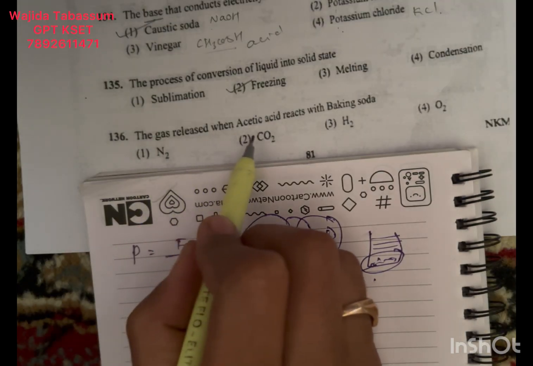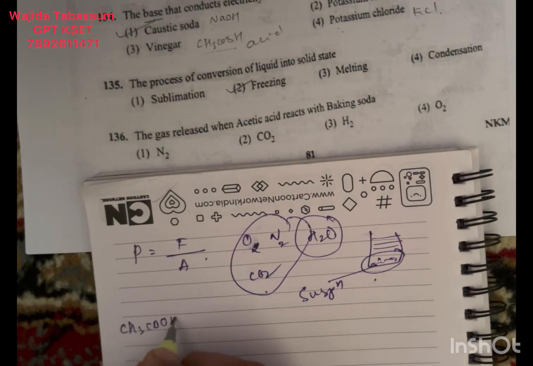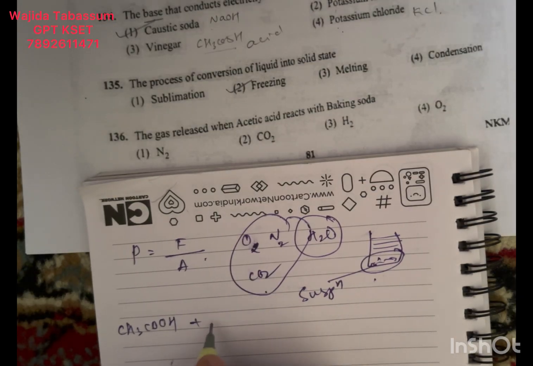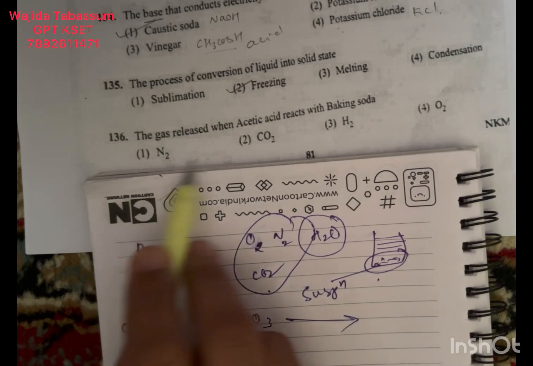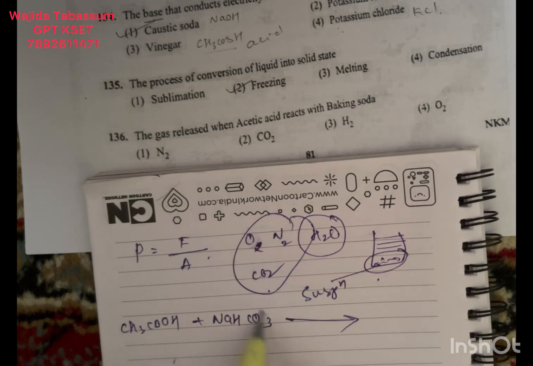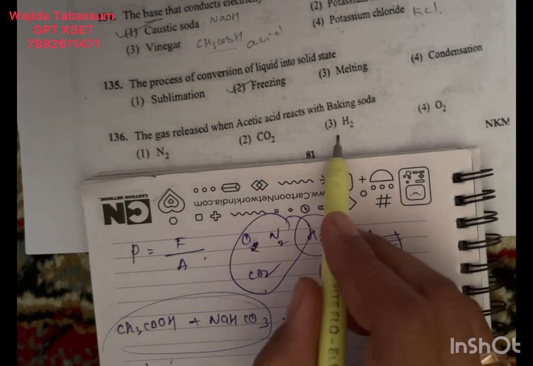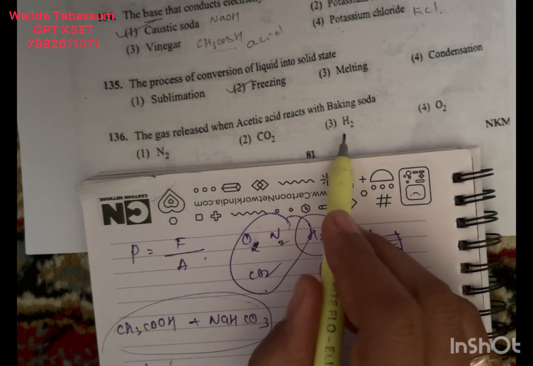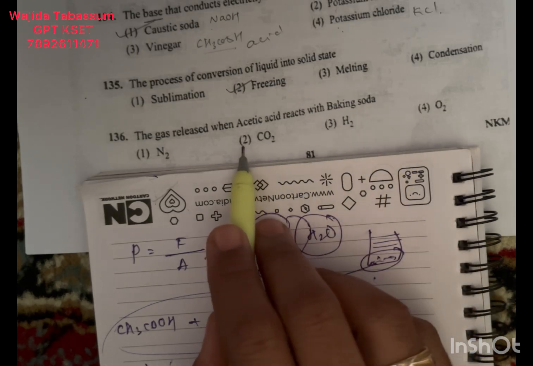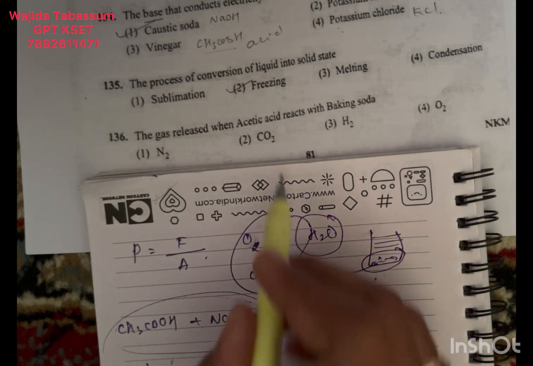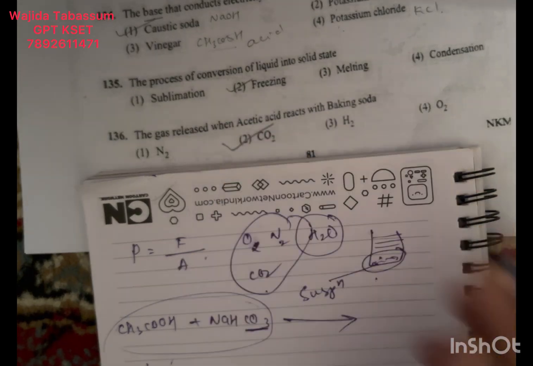136. The gas released when acetic acid reacts with baking soda. Acetic acid, CH3COOH, is reacting with baking soda. Sodium bicarbonate is what? Baking soda. Here four options are given. Nitrogen: you can see there is no nitrogen at all here, so we can eliminate nitrogen. Next, hydrogen. Hydrogen gas is released when a metal reacts with acid. You can see carbonate, so from carbonate you can say that carbon dioxide will be released. So our answer is carbon dioxide.